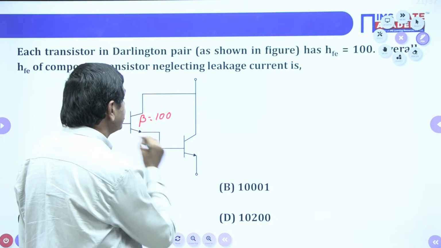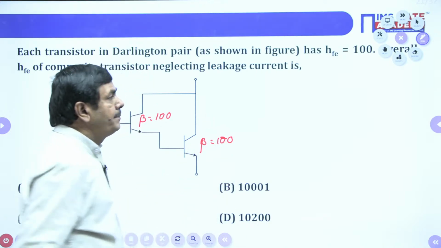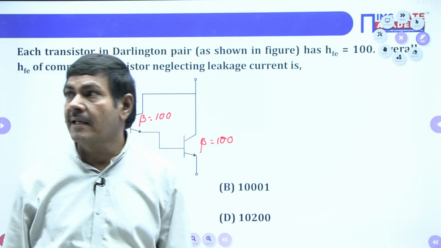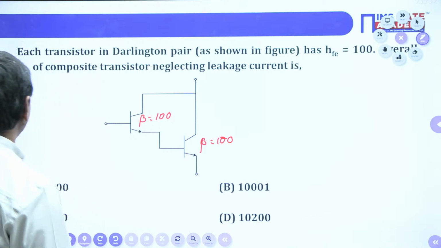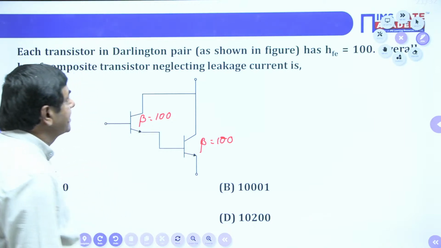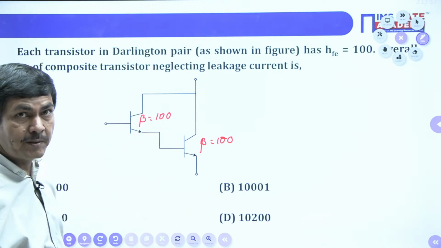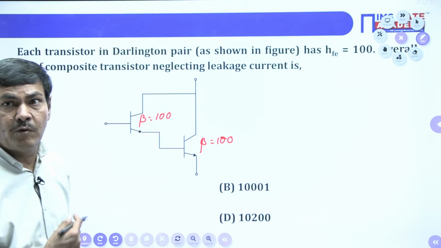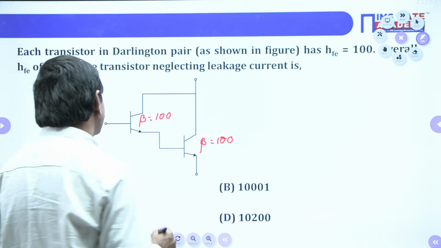The beta value for each transistor is 100, given directly in the problem. And the overall HFE of the composite transistor, neglecting leakage current, is required. How we can find the overall HFE is more important. How can we form it? You try to catch.